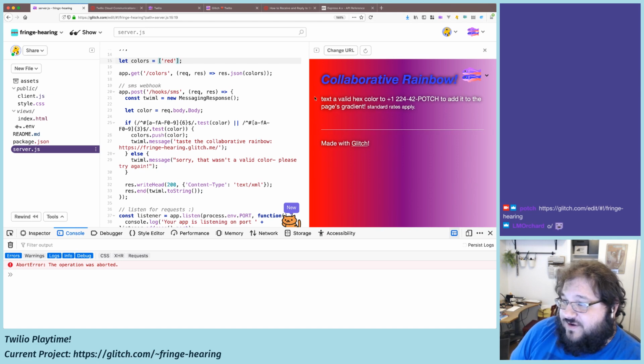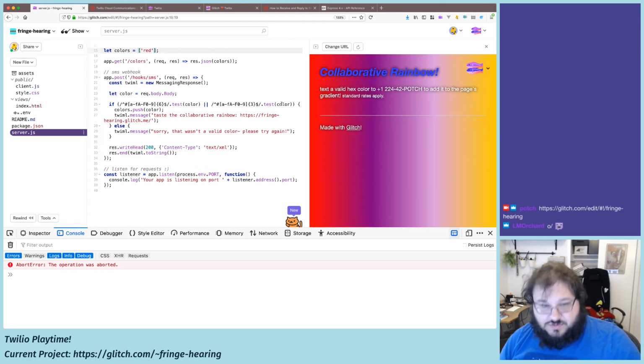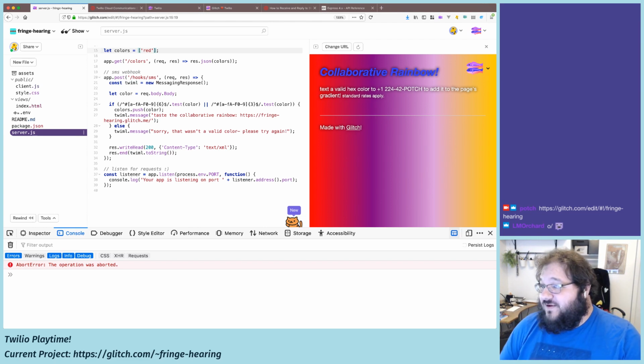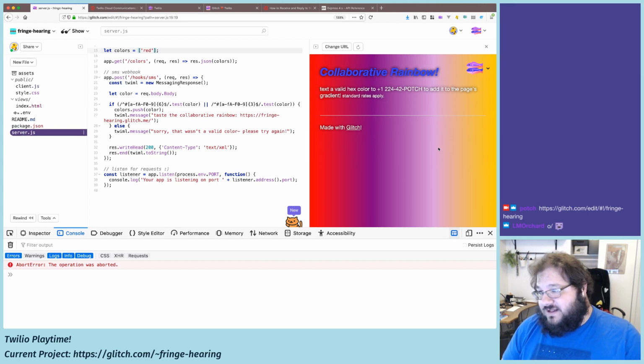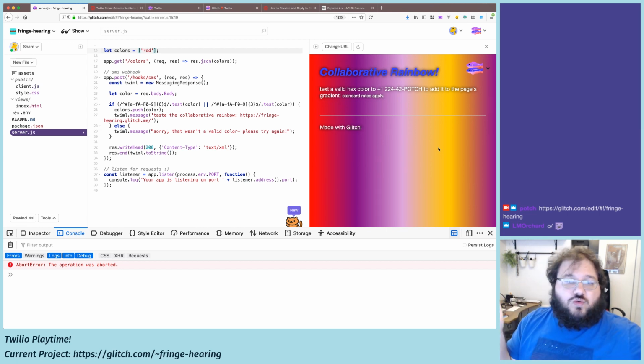Obviously, at some point, this gradient's going to get real busy if enough people text. Cool. Oh, Elm Orchard, hi. Nice to see you. So we've got this collaborative rainbow we're building here. And obviously, this is neat. If too many people add a color, it's going to get really busy, but we'll cross that bridge when we get there. We can always do a rolling list.